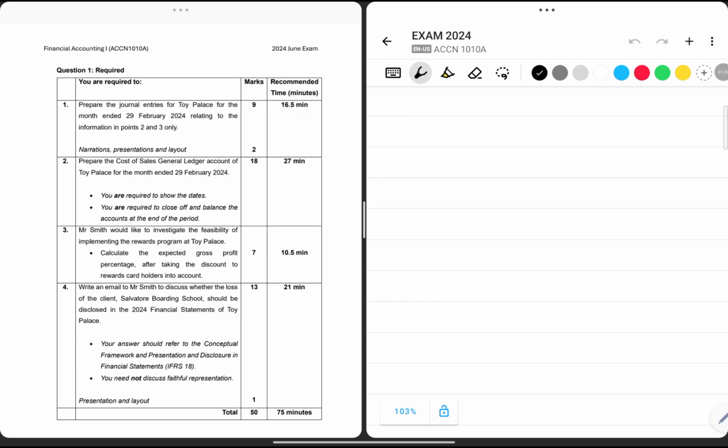To do this, let's start by first listing up. In order to attempt this question, we know a cost of sales account implies that we should account for the cost of selling each time we are selling.